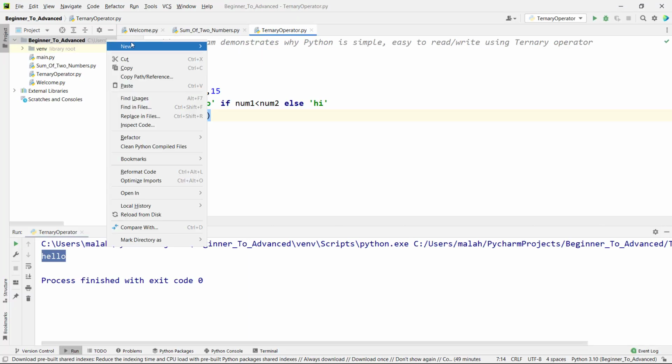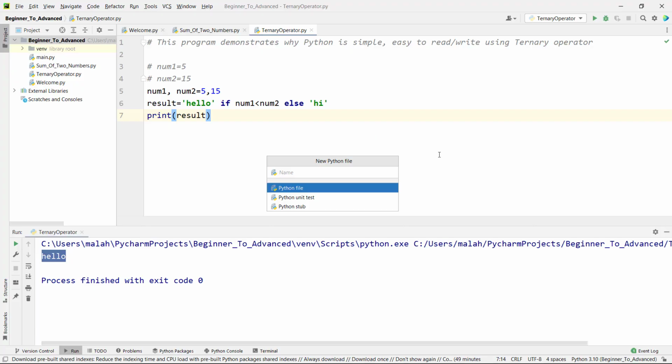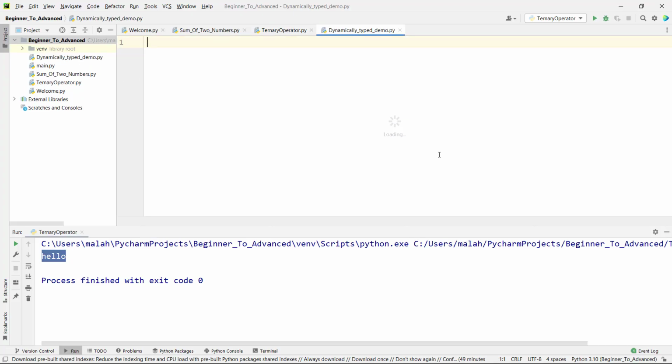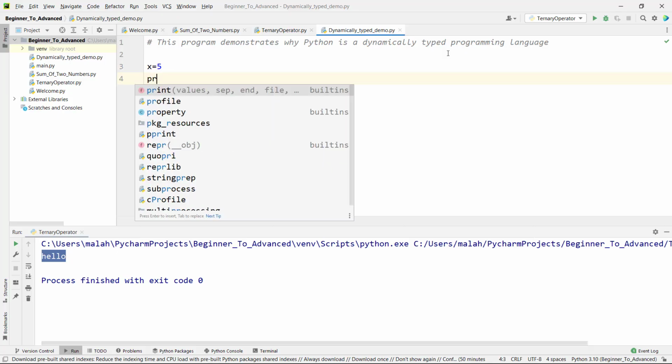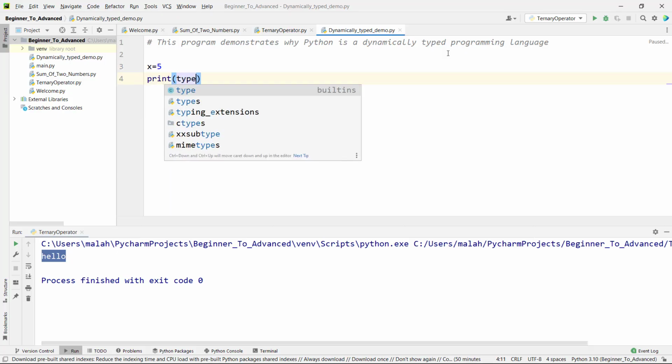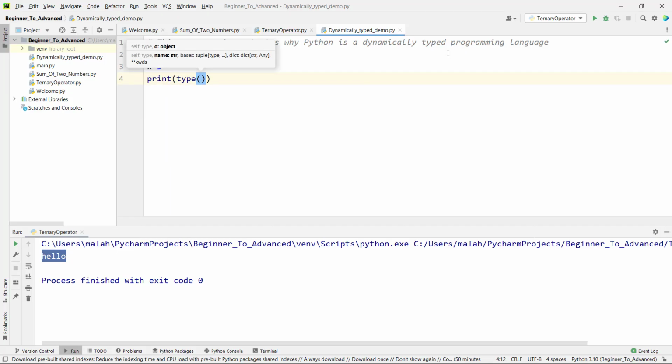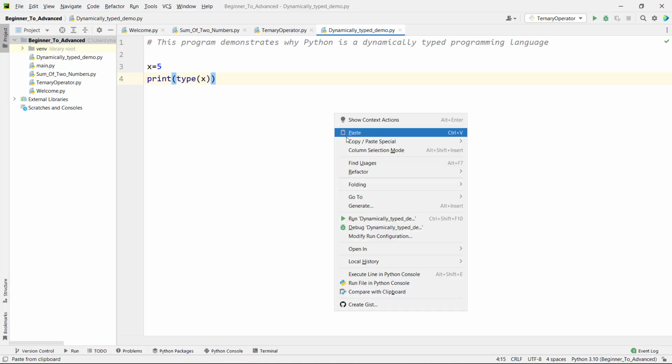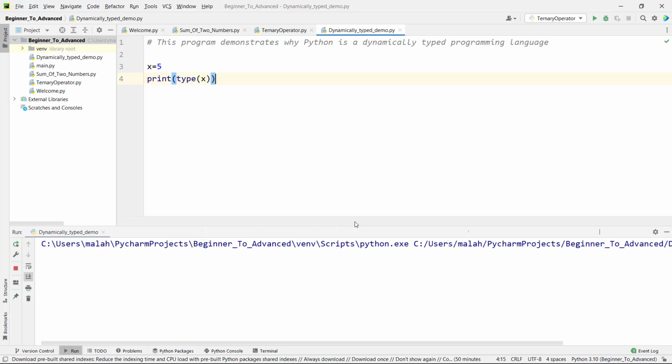So let's create a file and name it dynamically typed demo, and let's write the comment. This program demonstrates why Python is a dynamically typed programming language. So let's take a variable x and assign the value 5. And now let's try to print the data type of the variable x using the function called type. So print type of x. Now let's save by using Ctrl S and right click on run dynamically typed demo.